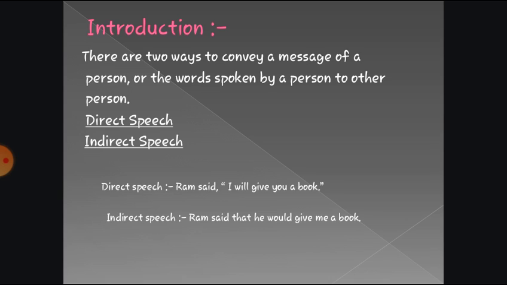Here you see that in indirect speech, neither a comma nor inverted commas are there. Instead of comma and inverted comma, "that" is used here. In the same way, I is changed into he and will is changed into would.